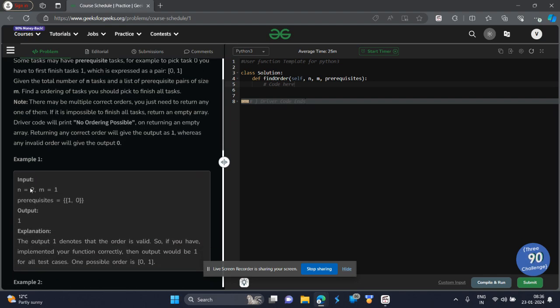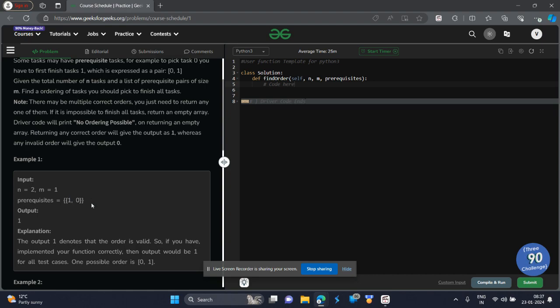In this question, we are given n number of tasks which are paired in m number of pairs, with some prerequisite conditions. Which means for a pair, let's say in example 1, 1 and 0, in order to finish task 1, you should have finished task 0 beforehand. And you'll have to return the order if there is a particular order to successfully complete the courses.